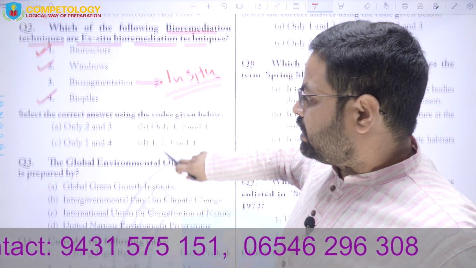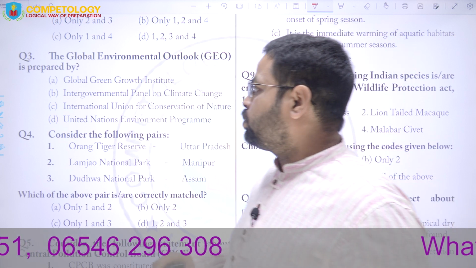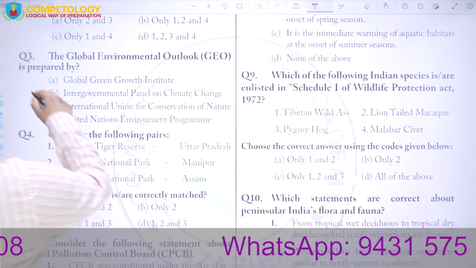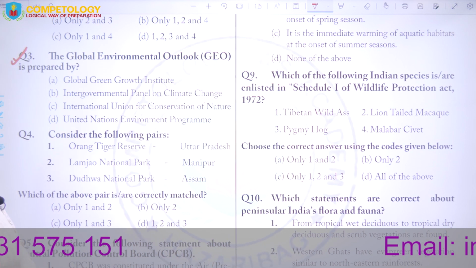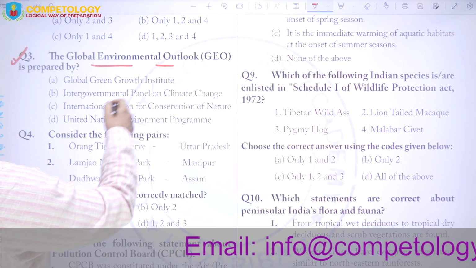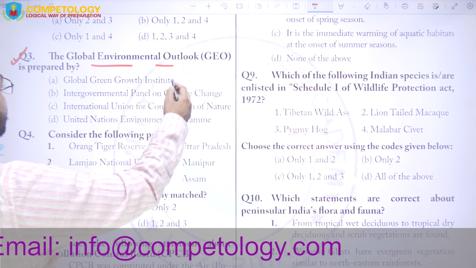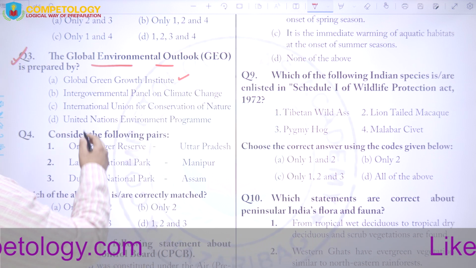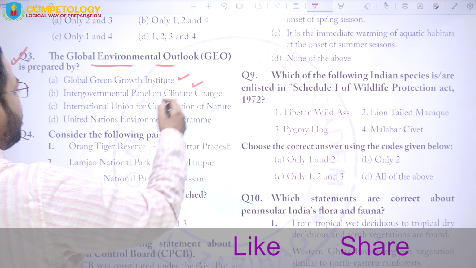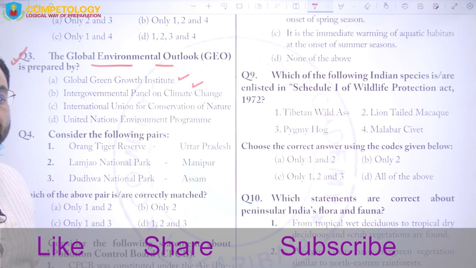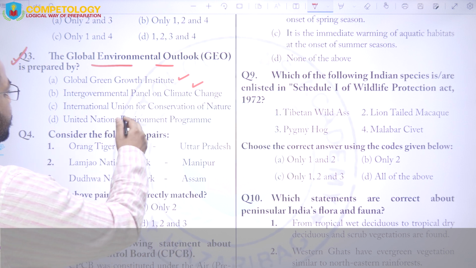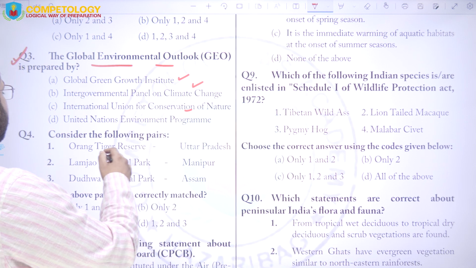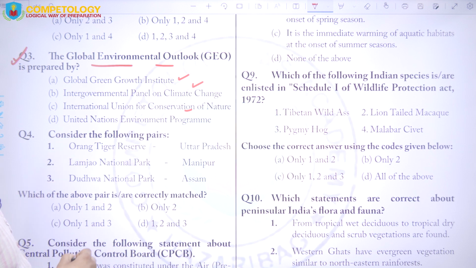Next question is, the Global Environmental Outlook, GEO, is prepared by. Which organization prepares the Global Environmental Outlook? The options are Global Green Growth Institute, Intergovernmental Panel on Climate Change, that is IPCC, so most of you know about the IPCC, next the International Union for Conservation of Nature, and the last one is UNEP, the United Nations Environment Programme.